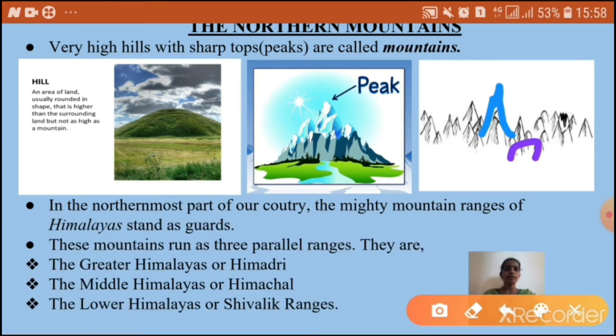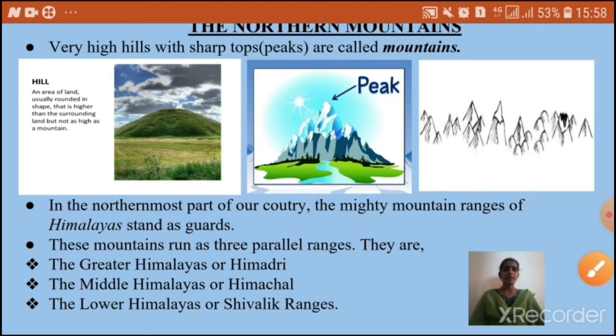In the northernmost part of our country, the mighty mountain ranges of the Himalayas stand as guardians. So, in the northernmost part of our country, what type of mountain ranges are there? Himalayas. Himalayas means the mountains covered with snow. These mountains run as 3 parallel ranges, not as one mountain range.